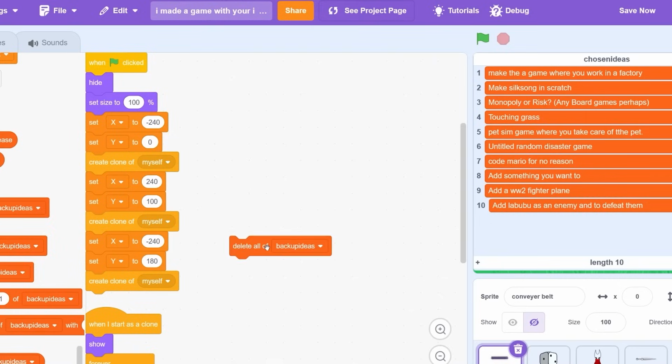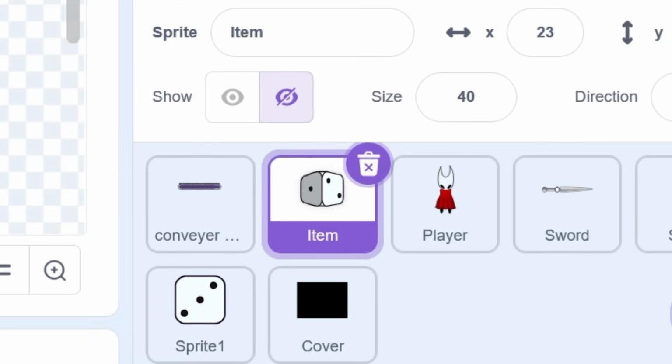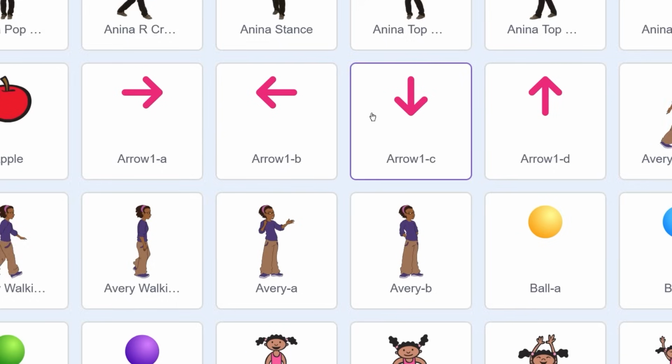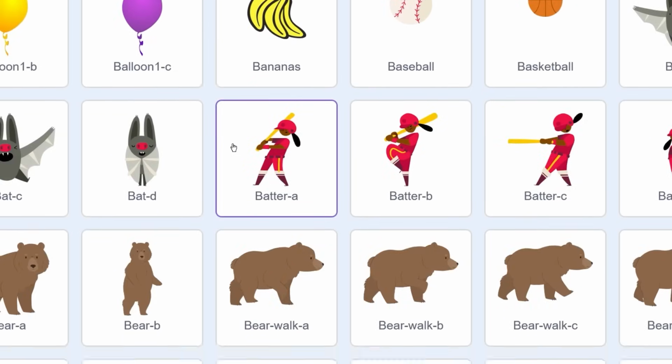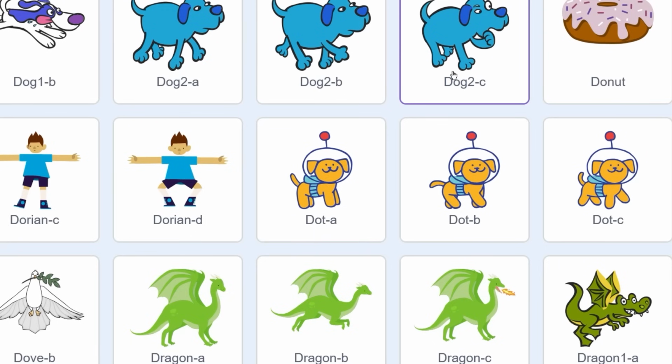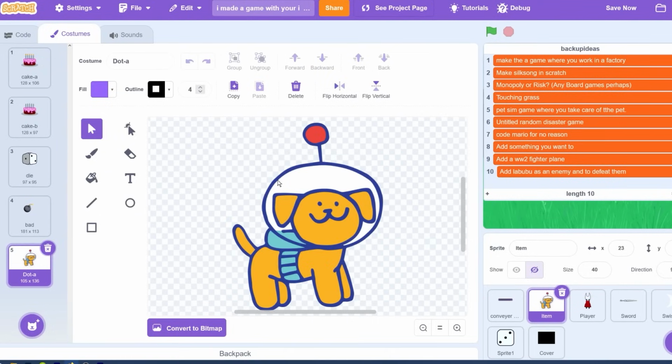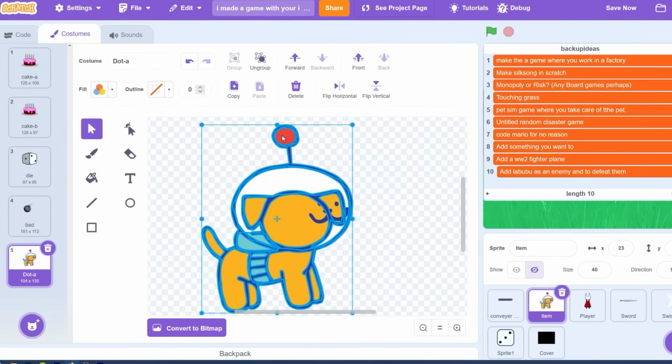Now, I figured out I could take out 2 birds with 1 stone. For the pet simulator idea, why not add a pet to the items you need to collect? So in the item sprite, I looked for a new animal sprite. Let's see, which one should I choose? Scratch has so many good options. Anyways, I decided on this dog because it's probably the only normal looking sprite in the entire Scratch library.